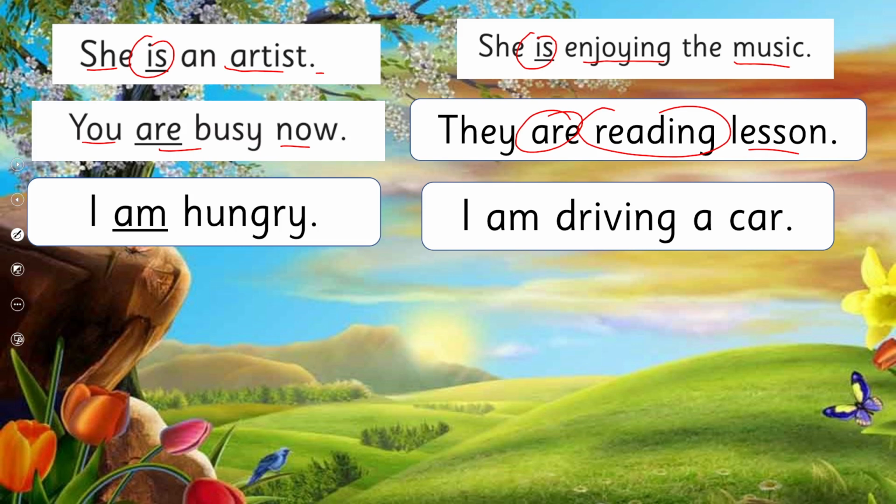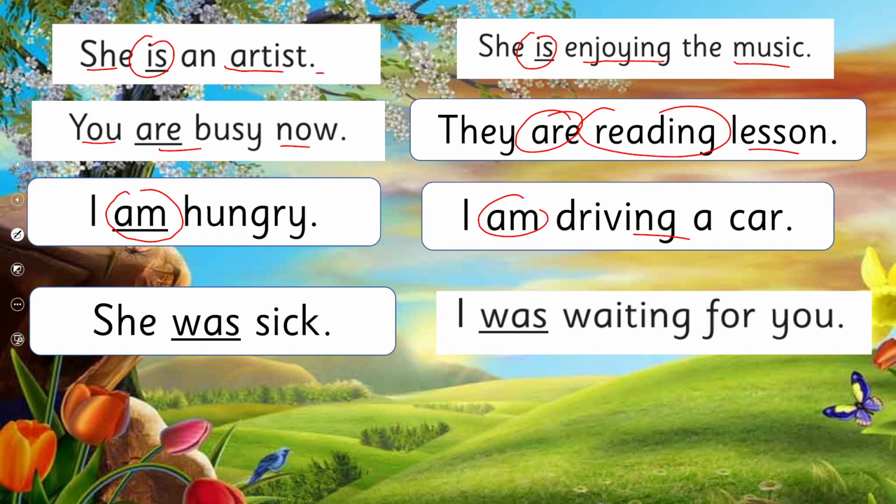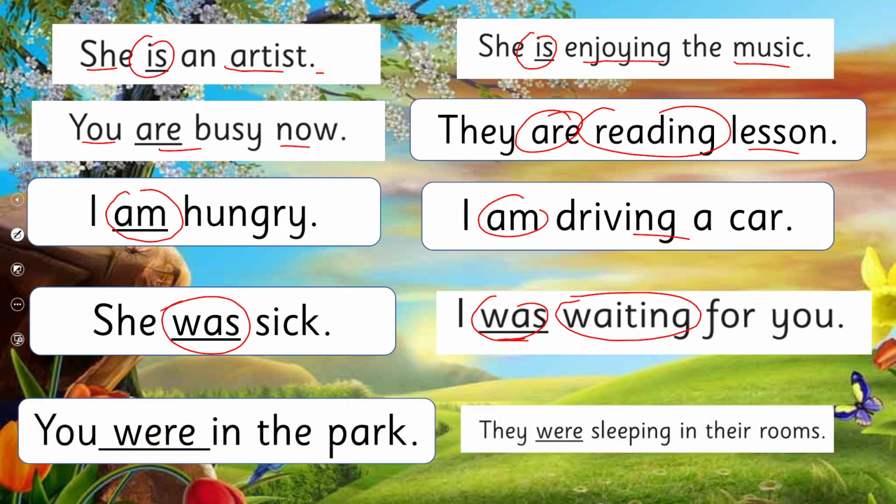The next is I am hungry. So this is the main verb. I am driving a car. So now am is being used as a helping verb. The next one, she was sick. She was waiting for me. So was is a helping verb and waiting is the main verb. You were in the park. They were sleeping in their room. Have you got that? In this way, my dear students, we can use the forms of be as a helping verb and as a main verb.